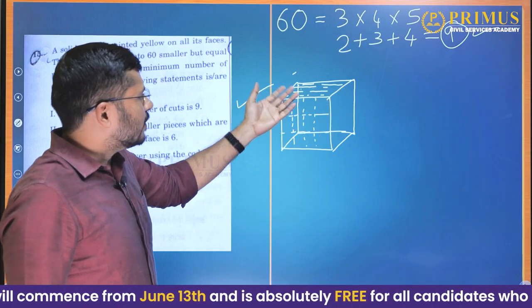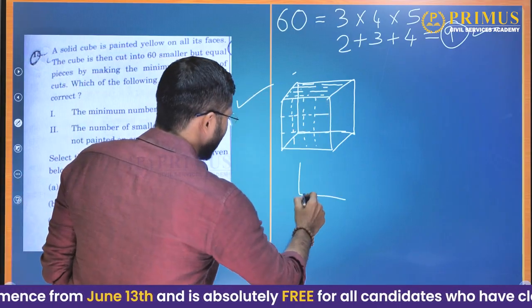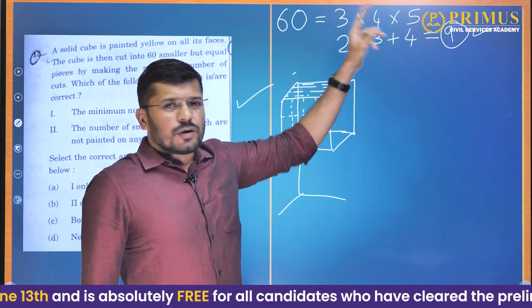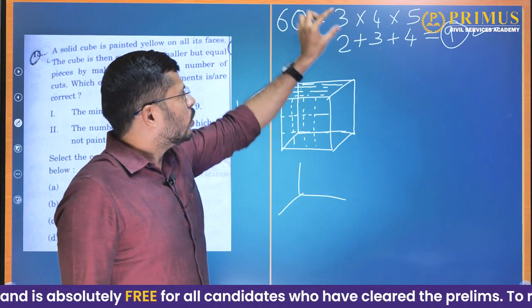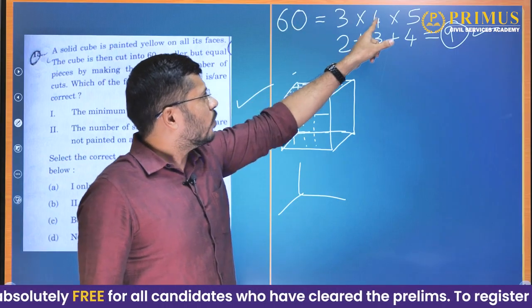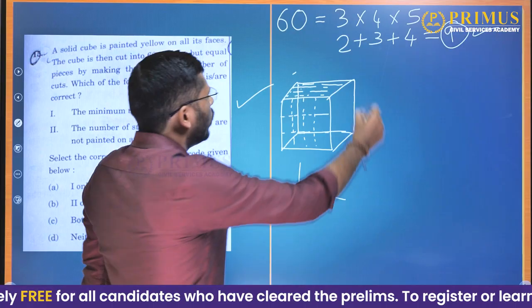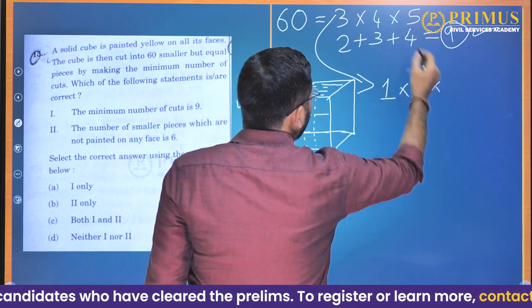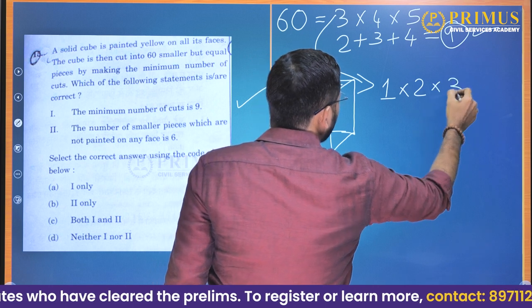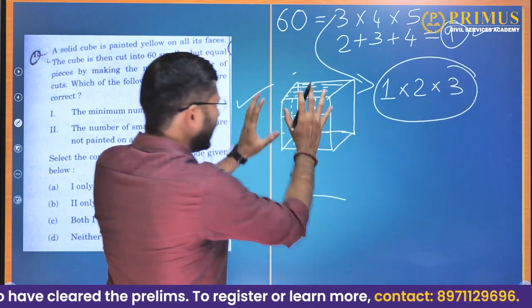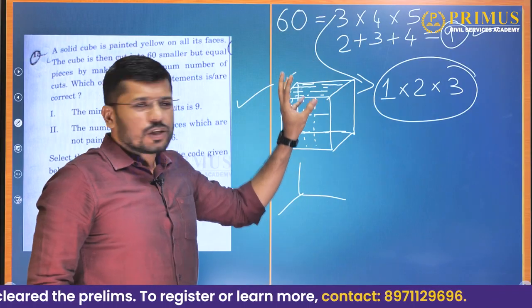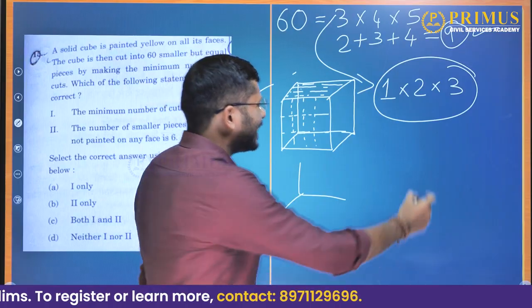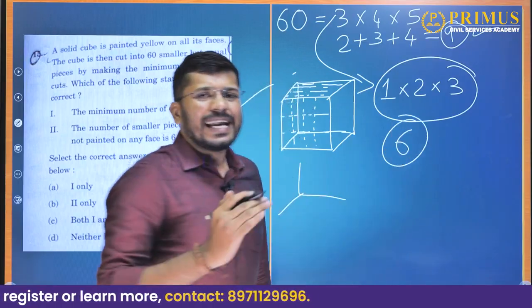And in another direction, we need to think in 3 dimensions, x, y and z. So in each of these, how many smaller cubes will not be exposed? Minus 2: 3 minus 2, 4 minus 2 and 5 minus 2. So 3 minus 2 gives us 1, 4 minus 2 gives us 2 and 5 minus 2 gives us 3. So inside, excluding the outer smaller cubes, the cubes inside are 2 into 3, that is only 6 smaller cubes that will not have any paint on them.